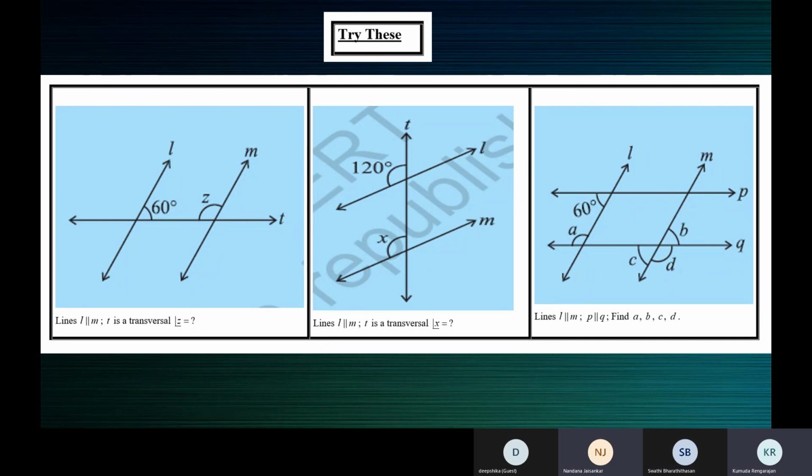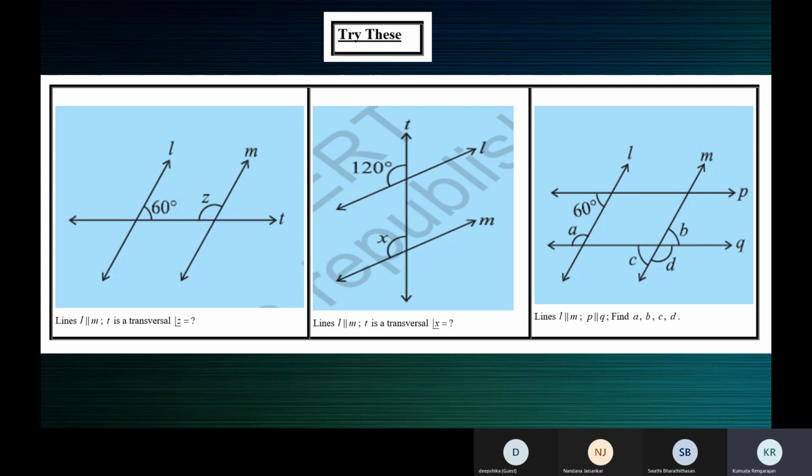Yes, ma'am, understood. You might have many parallel lines and many transversals, but you should not look at all of them at the same time. That will only be confusing. At a time, you should consider two parallel lines intersected by one transversal.